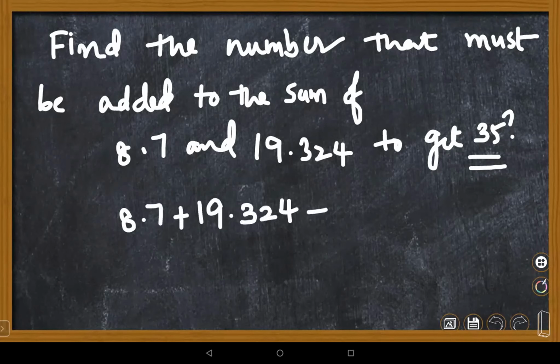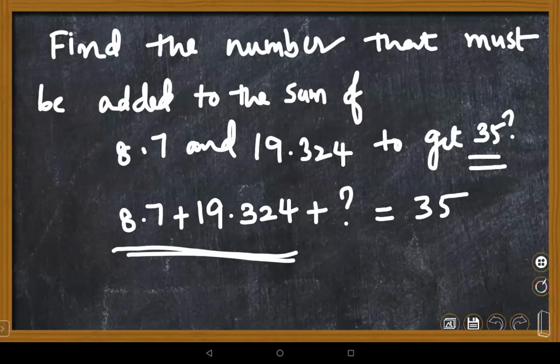We don't know what number you're supposed to add. You have to add these up, then subtract from 35. Children, try it. You try, you learn first, then I will help you.